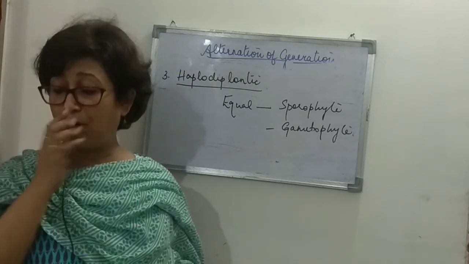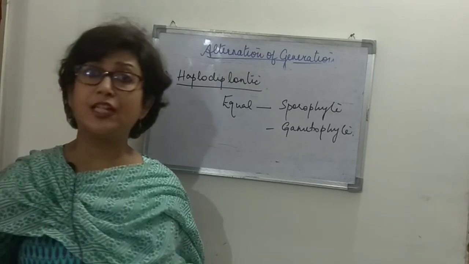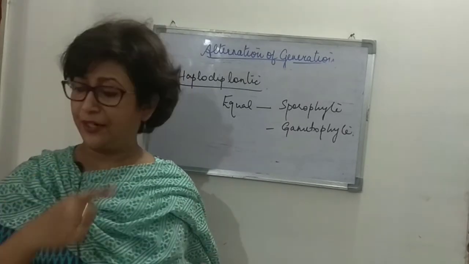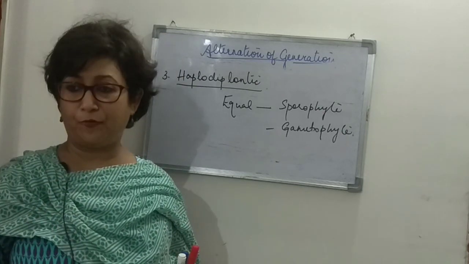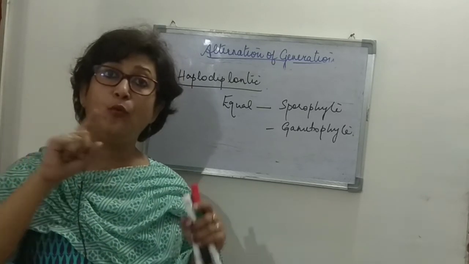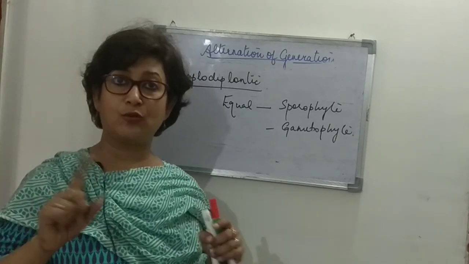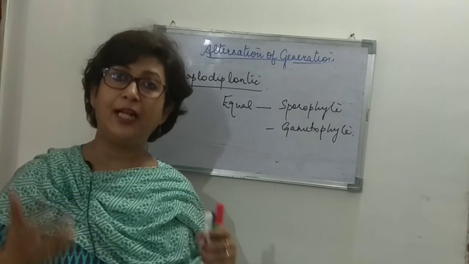In this type of life cycle, the life history involves the sequential reoccurrence of two well-developed somatic phases or vegetative phases, that is the gametophyte and the sporophyte. Two well-developed, right? So both the phases are equally developed, right?